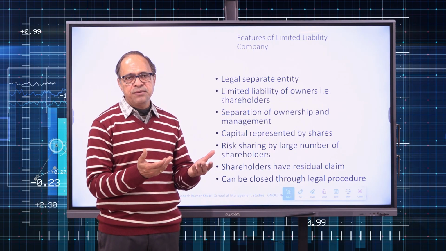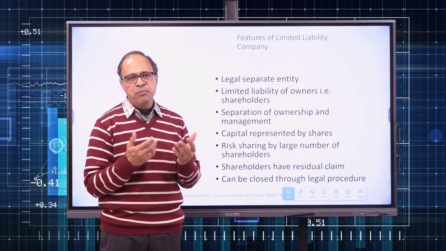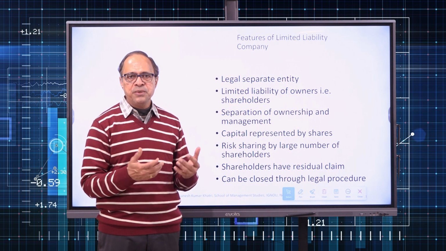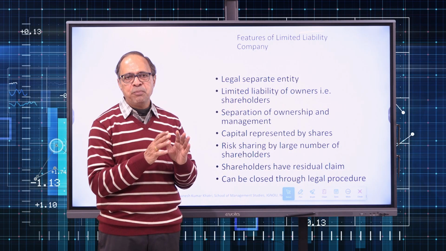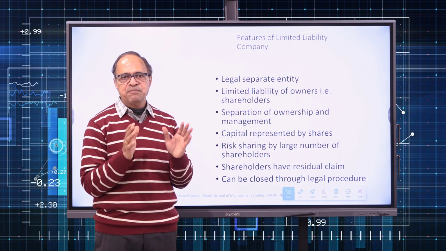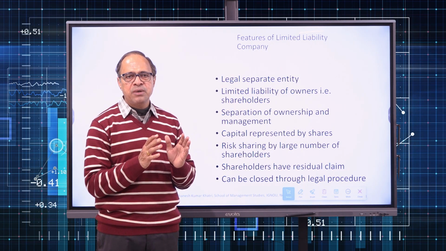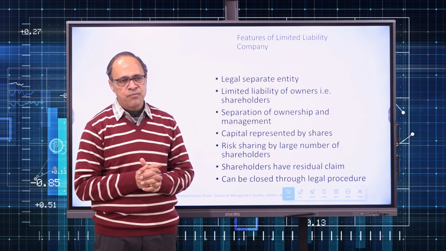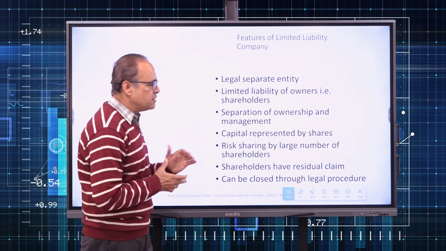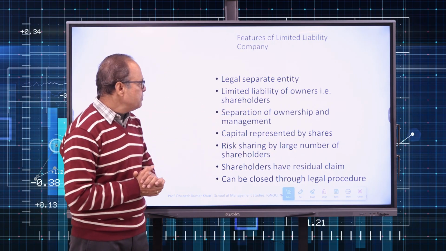In the future, if the company earns a profit, he might get a dividend, or if the company runs into losses and goes into bankruptcy, he will not participate in the losses. Despite being an owner, his liability is limited up to the value of shares purchased by him. We can quickly see these features, although this is just a glimpse.